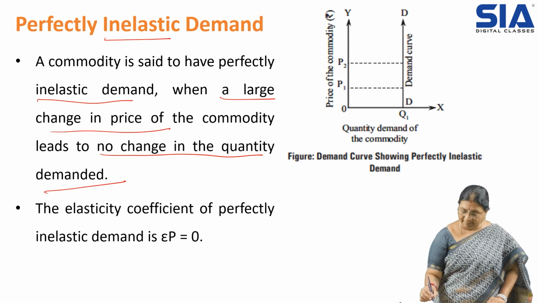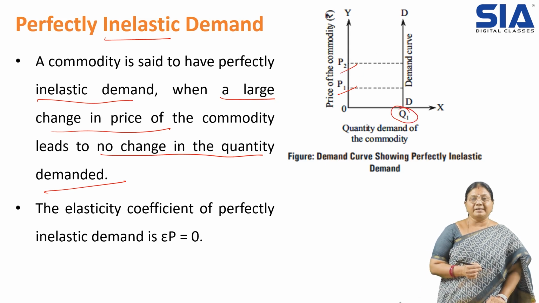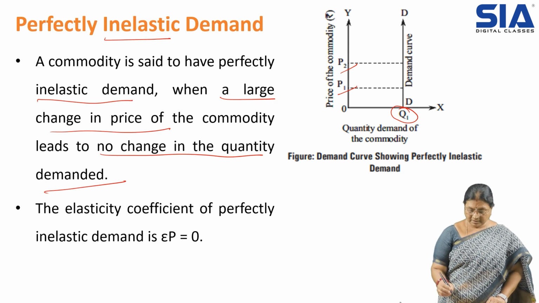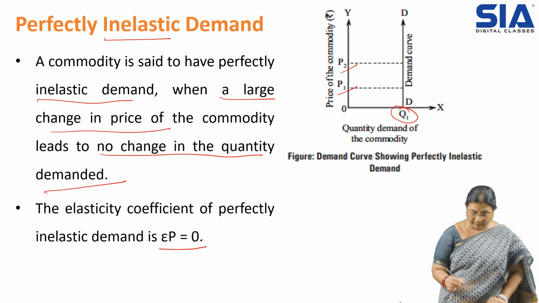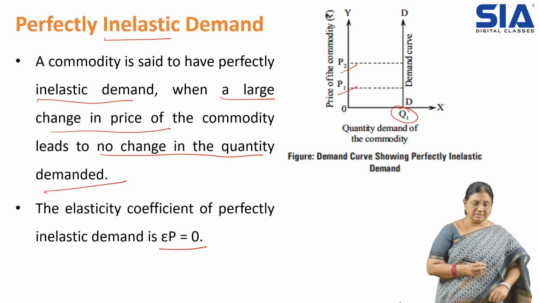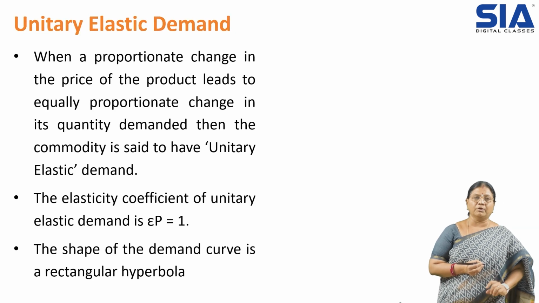You can see here P1 and P2, the price changes, but the same quantity of demand exists. This is represented as EP is equal to 0, so elasticity here is 0, as there is no change in the quantity of the commodity demanded.